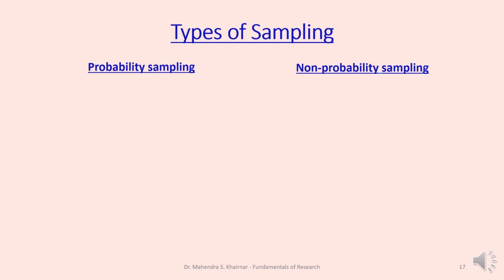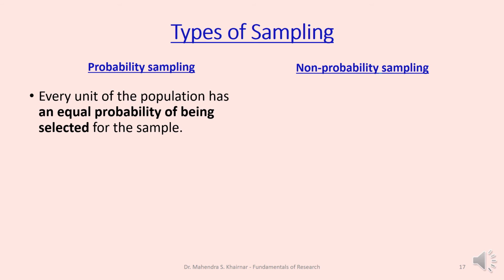Then two primary types of sampling are allowed: probability sampling and non-probability sampling. Probability sampling is nothing but every unit of the population has an equal probability of being selected for the sample. Means the unit or the sample has equal characteristics of the rest of the population. Therefore, this is known as probability. It has all the chances. It can represent the population, and therefore this is known as probability sampling.